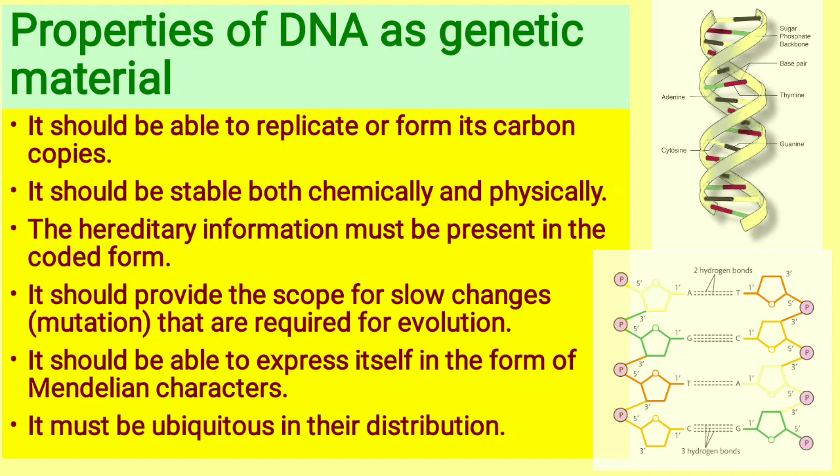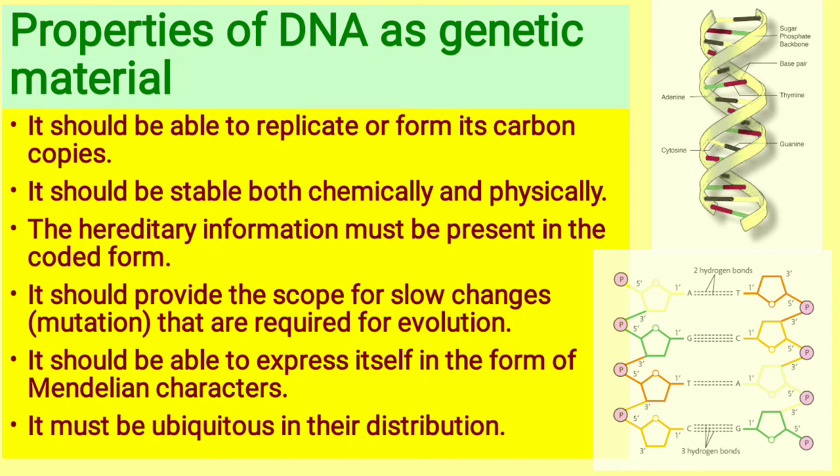Now let's come to the second point, that it should be stable chemically and structurally. Now the genetic material, as you know, is made up of some molecular structures. As in the case of DNA, you have found that they are made up of nucleotides, and these nucleotides are arranged in one form. So this molecule must be stable and shouldn't change its structure or its form. Therefore, it is said that it should be stable chemically and structurally.